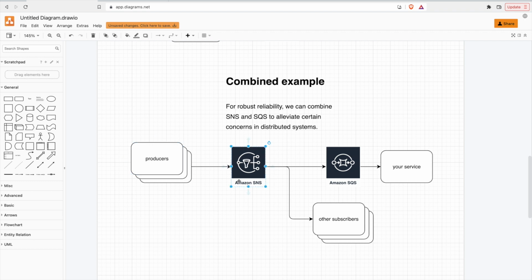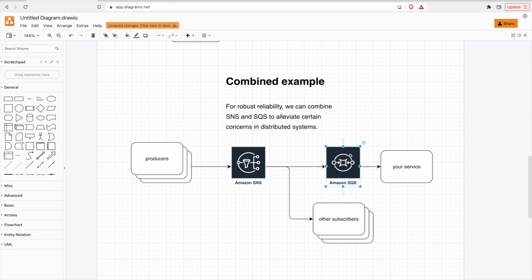You'd use an SNS when you're producing messages or events that you want many services or many consumers to receive and process, and do slightly different things with, and then you would use SQS as a decoupling agent. Anytime one system wants to call another system, you'll very frequently see an SQS in between.